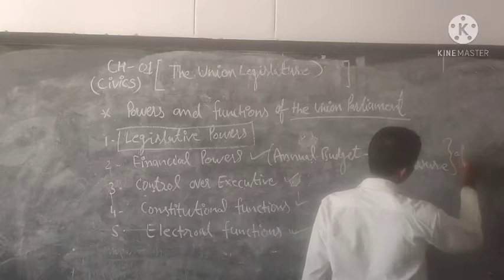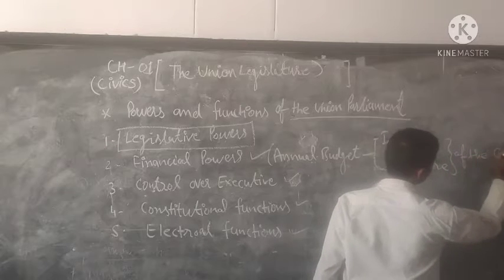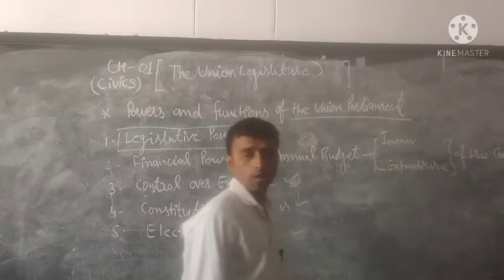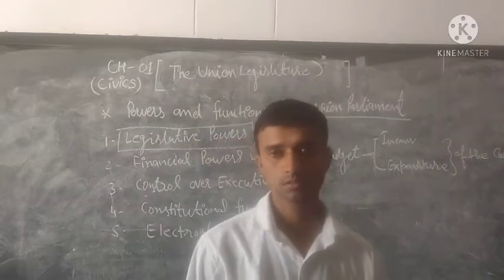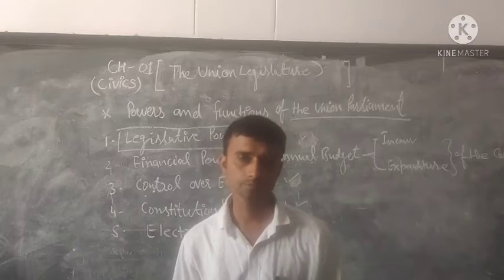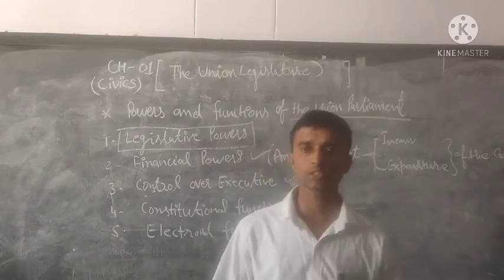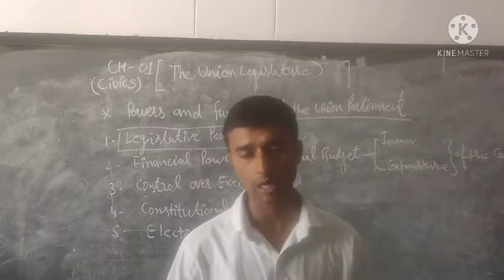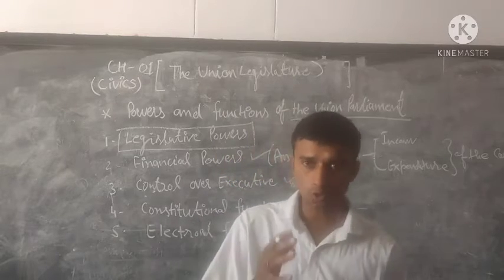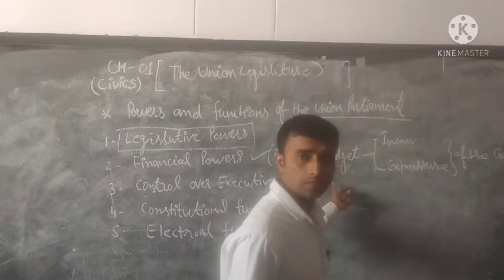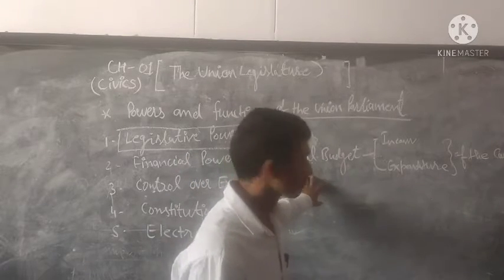of the country. Okay? Income and expenditure: this type of income is received, and this type of expenditure, so many types of expenditure. These are all used by the parliament for the annual budget in the financial year.